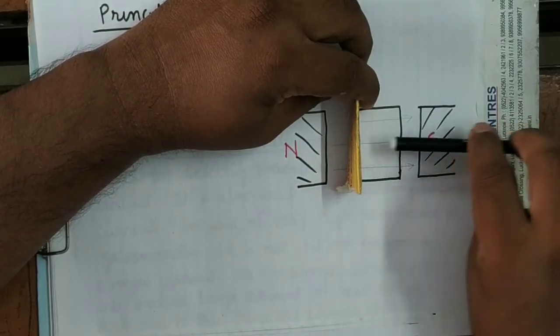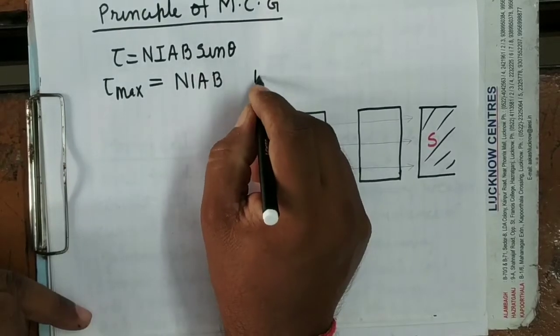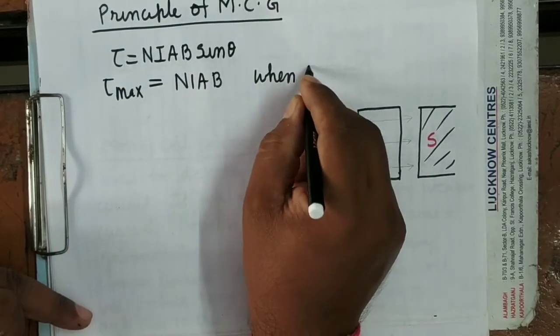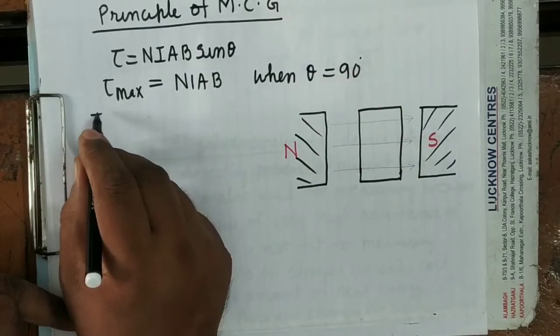So theta will become 0, whereas here theta equals 90 degrees. What will be the minimum torque?